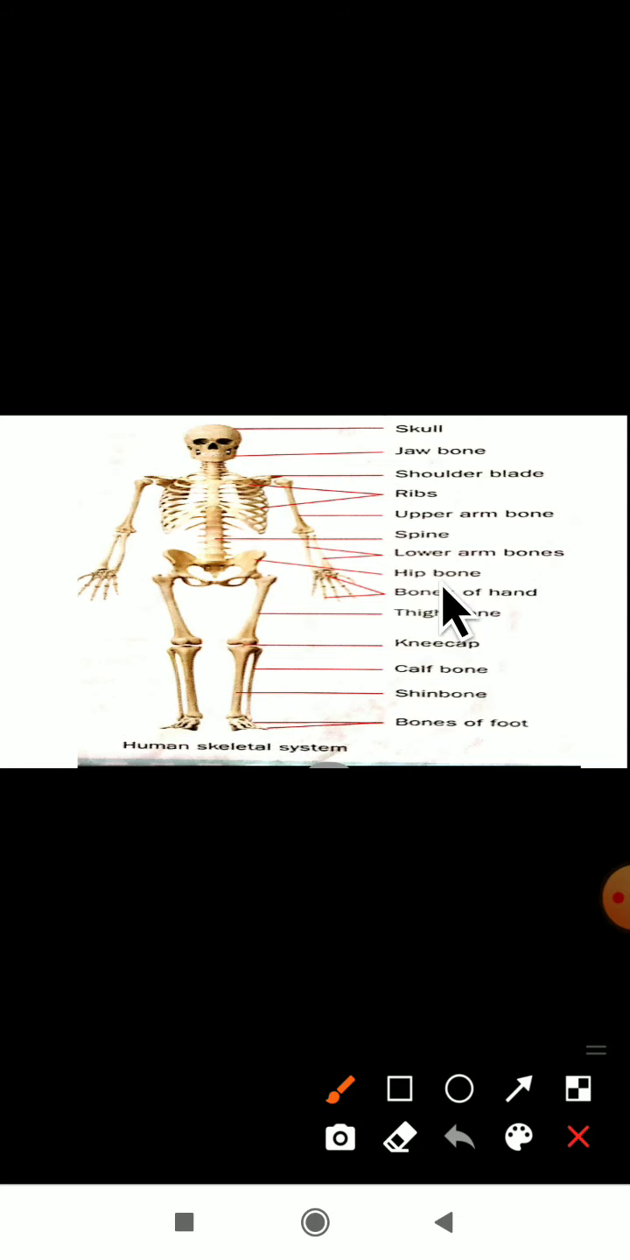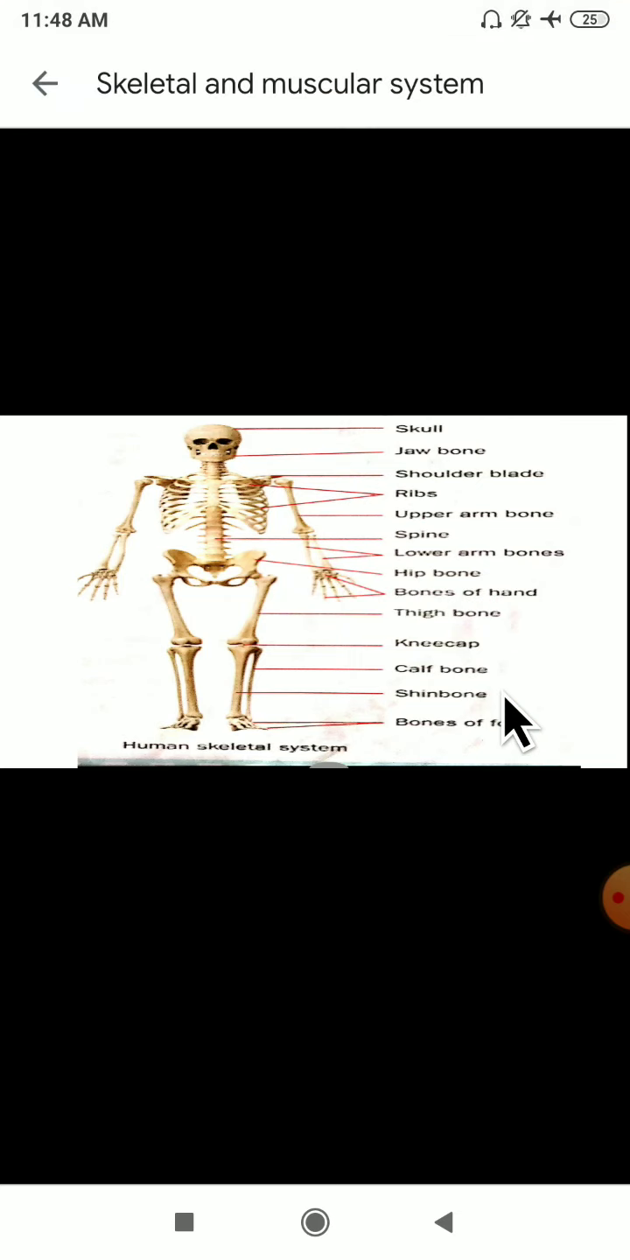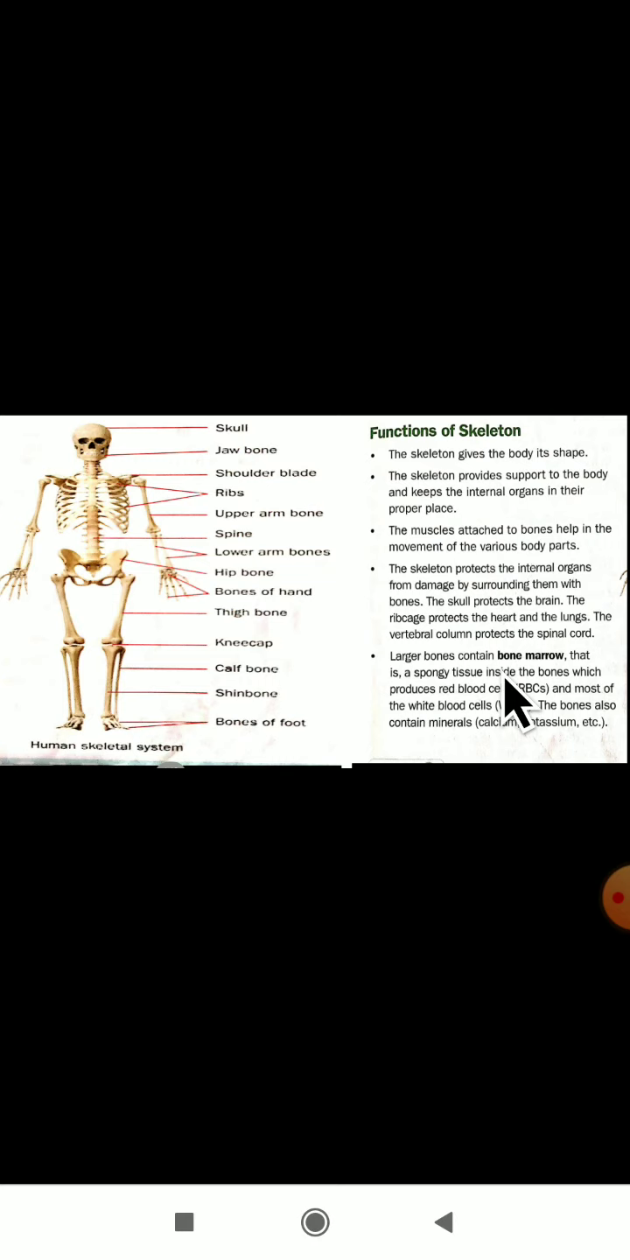Okay, these are some of the parts of the human skeletal system. All these parts we will study one by one in detail. Before that, let us see the functions of the human skeleton. Here are some of the functions.